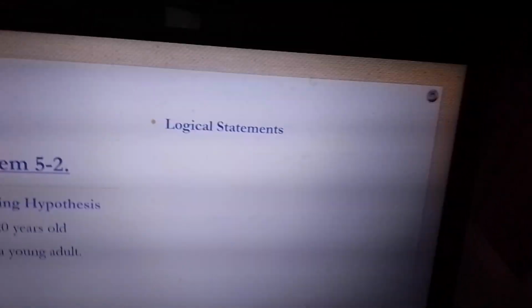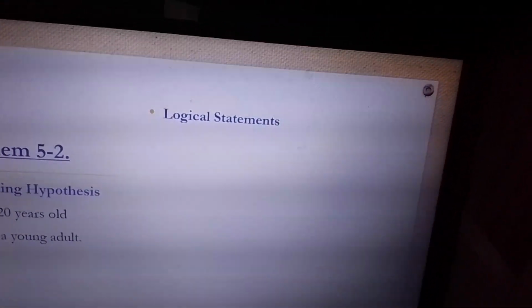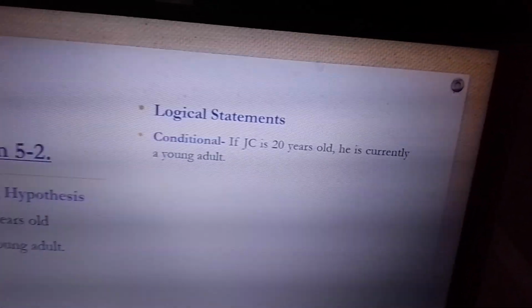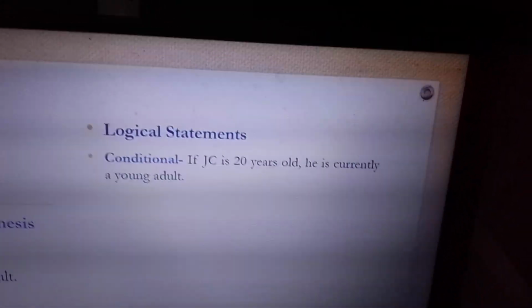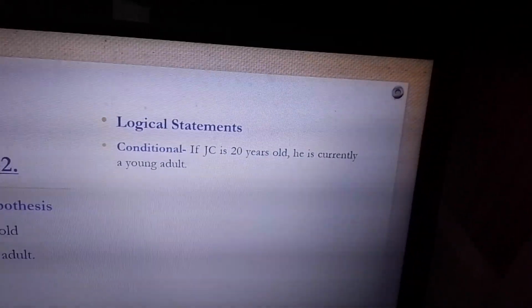Okay? Now let's write the logical statements. So how do you write it? Here it is. Conditional: if JC is 20 years old, he is currently a young adult. What about the inverse?